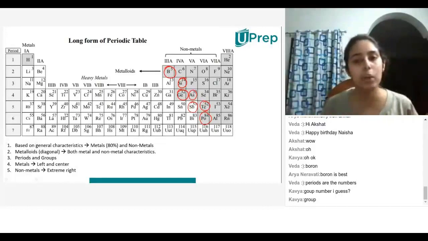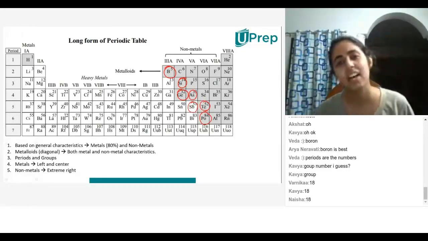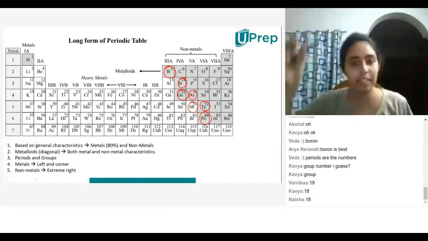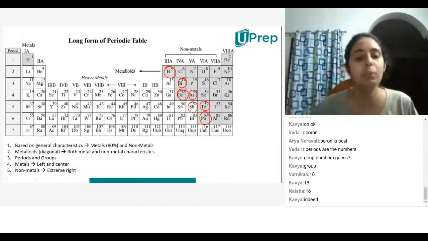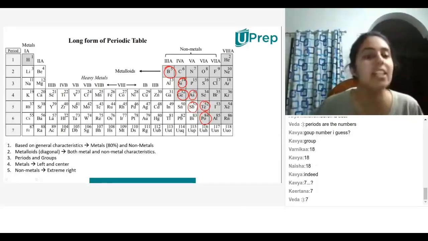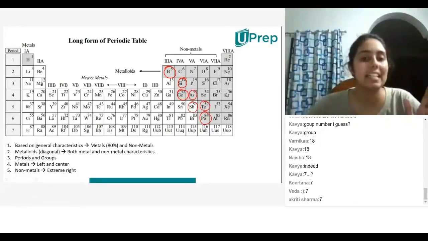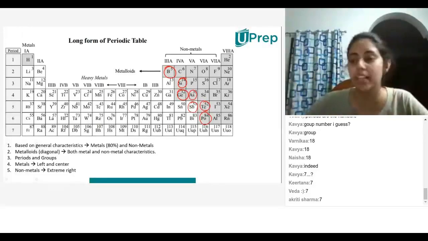So now if you look at the periodic table, how many groups are there? Can you count and tell me? What is it? 8th one. Oh, you're counting it like that. No, just count the number of vertical lines that you see. So there are 18, correct? Okay, so there are 18 groups. And how many periods are there? Periods are horizontal ones, just like how you have vertical. Yes, very good. So the periodic table has 7 periods and 18 groups.